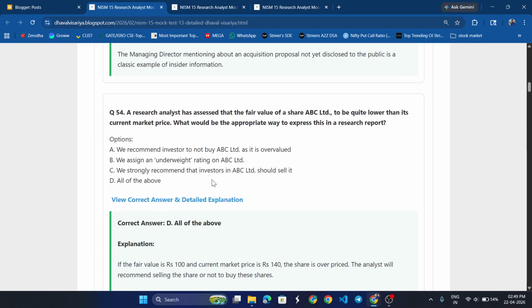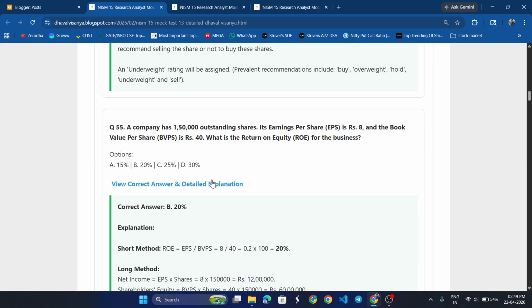A research analyst has assessed the fair value of a share ABC Limited to be quite lower than its current market price. What would be the appropriate way to express this in a research report? All of the above. A company has 1.5 lakh outstanding shares. Its EPS is 8 and book value per share is 40. What is the return on equity?